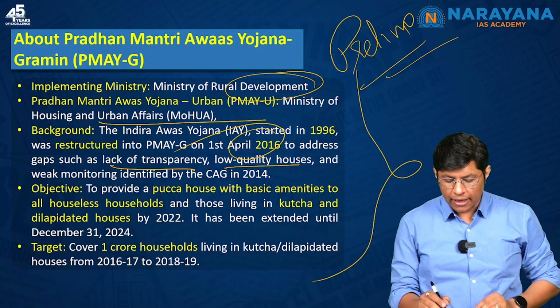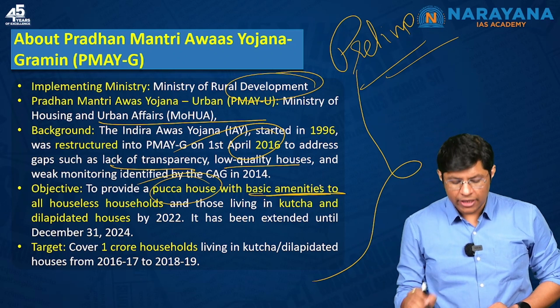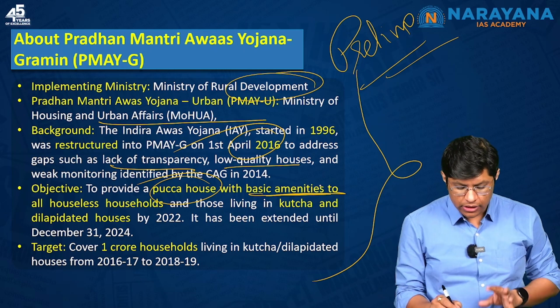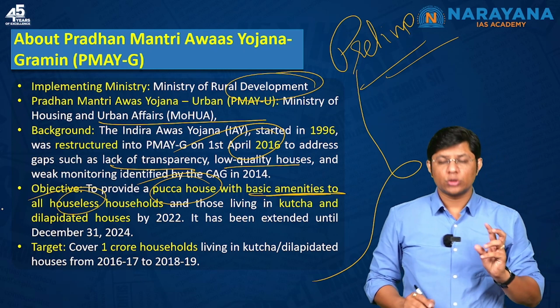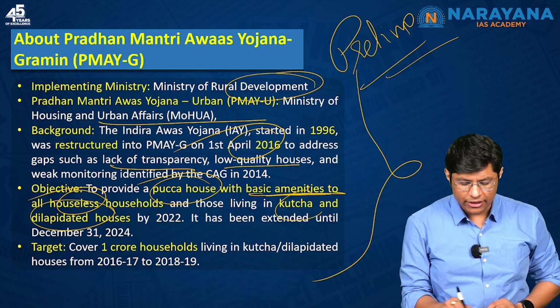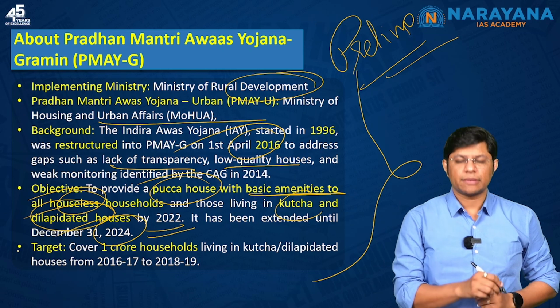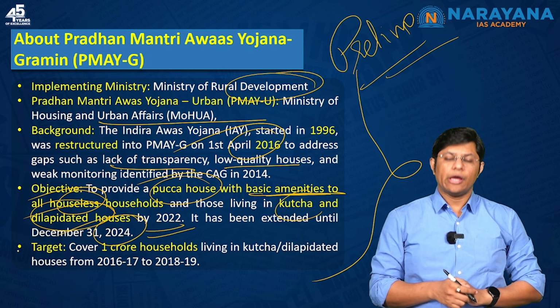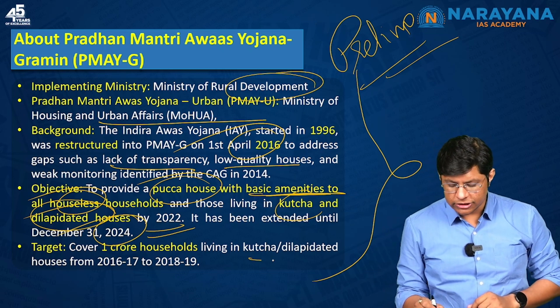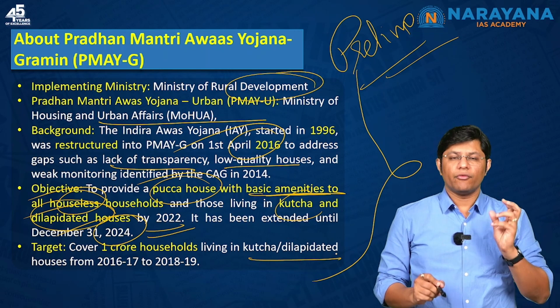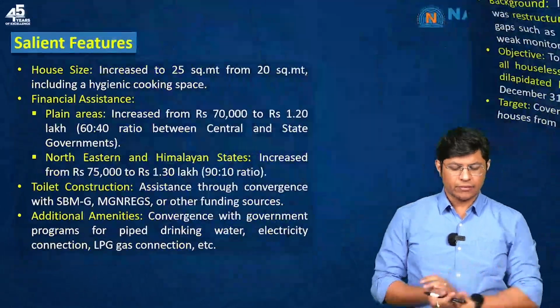To provide a Pakka house with basic amenities to all the houseless households and those living in Kacha and dilapidated buildings by 2022. It was extended further until December 31, 2024. 1 crore households living in Kacha dilapidated buildings will be covered as part of this particular scheme.